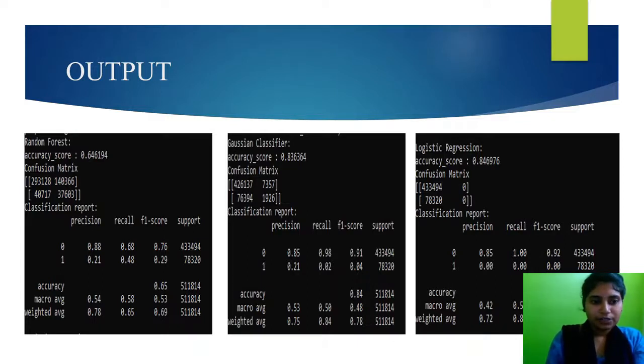For random forest we are getting 64%, for Gaussian classifier we are getting an accuracy of 83%, and for logistic regression we are getting an accuracy score of 84%. Finally, we compared these three algorithms, and we concluded that we are getting the highest accuracy for logistic regression, which means that it is the best algorithm for analyzing this data.